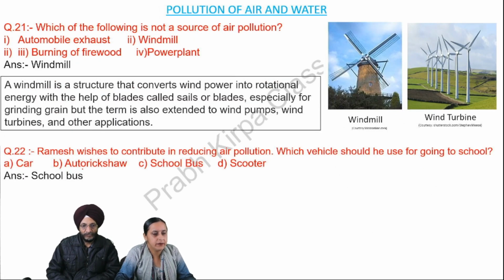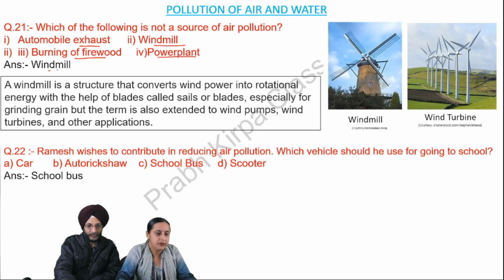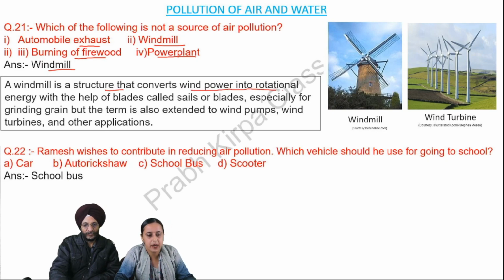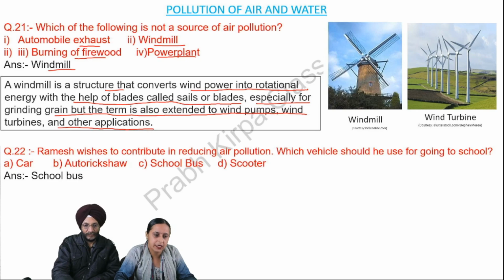Question number 21. Which of the following is not a source of air pollution? 1. Automobile exhaust. Number 2, windmill. Number 3, burning of firewood. Number 4, power plant. So the answer is windmill. A windmill is a structure that converts wind power into rotational energy with the help of blades called sails or blades, especially for grinding grain, but the term is also extended to wind pumps, wind turbines and other applications.